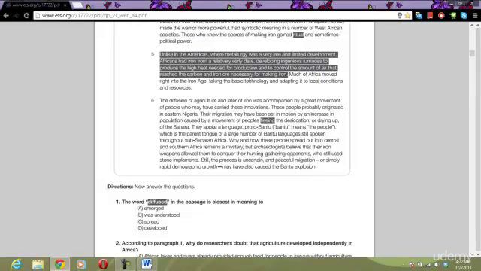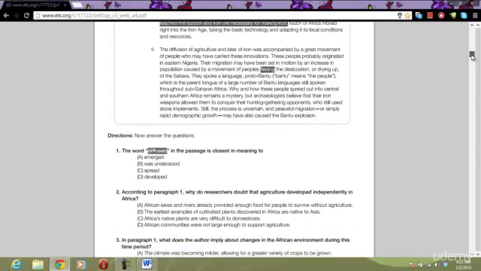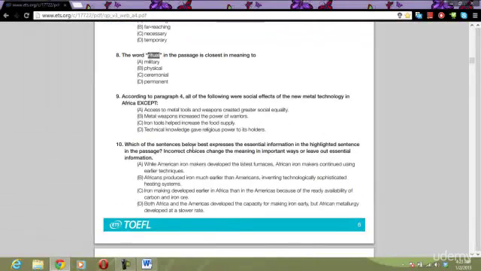Unlike the Americas, where metallurgy was a very late and limited development, Africans had iron from a relatively early date, developing ingenious furnaces to produce the high heat needed for production and to control the amount of air that reached the carbon and iron ore necessary for making iron. Right, so: while American iron makers developed the latest furnaces, African iron makers continued using earlier techniques. Now this is completely wrong. The sentence does not say anything about American iron makers developing the latest furnaces. That language isn't mentioned at all.